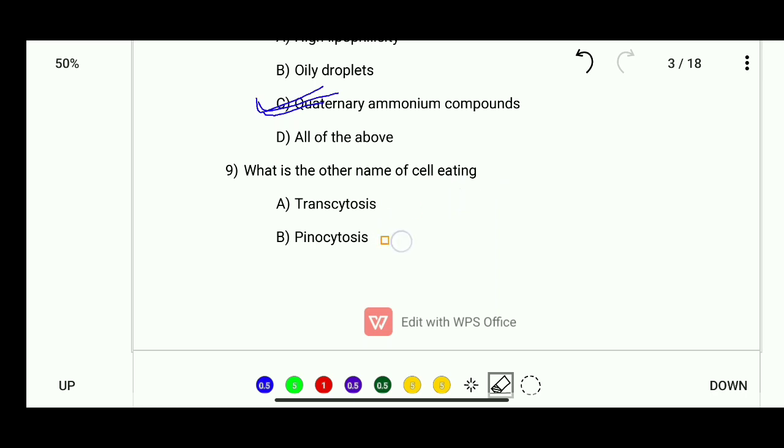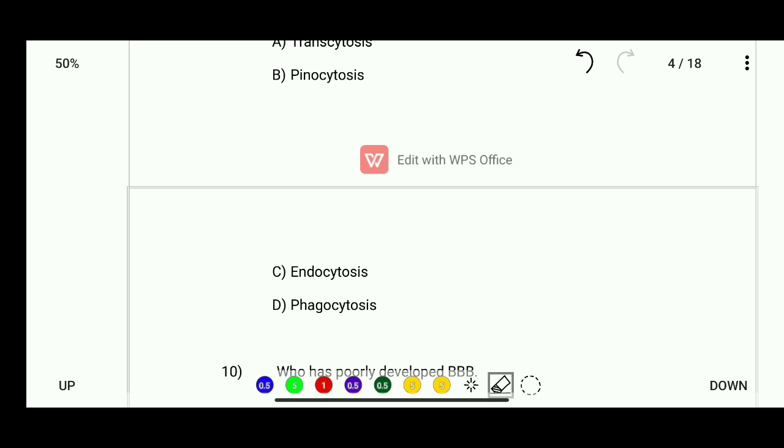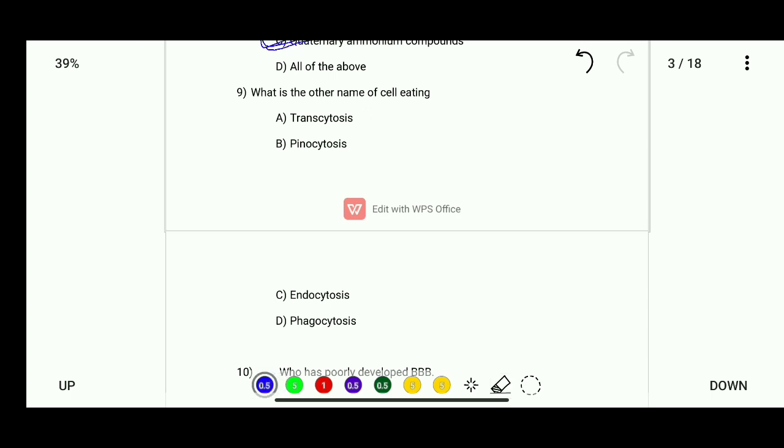Here options are transcytosis, pinocytosis, or endocytosis or phagocytosis. So here the correct answer is the other name of cell eating is phagocytosis.